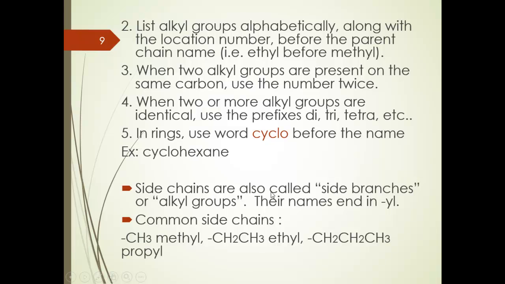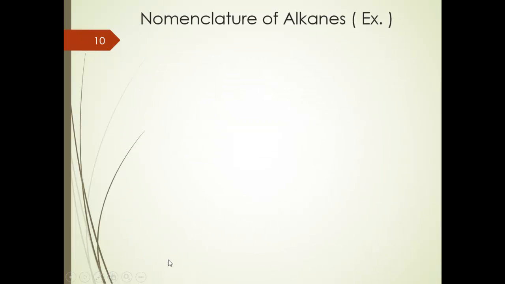The side chains are also called side branches or alkyl groups, and I told you that their names end in -yl, not -ane. Our common side chains are methyl, CH3, ethyl, C2H5, and propyl, C3H7.